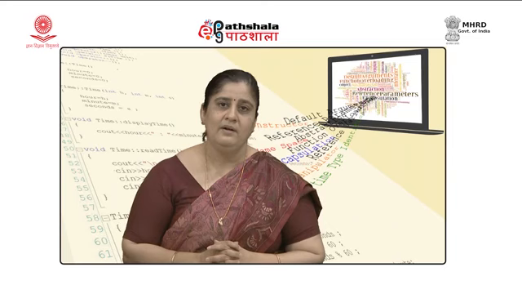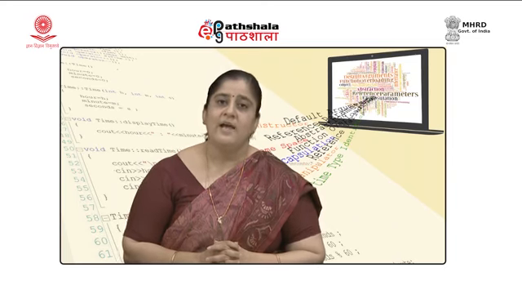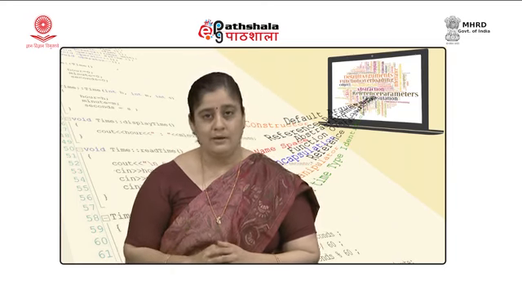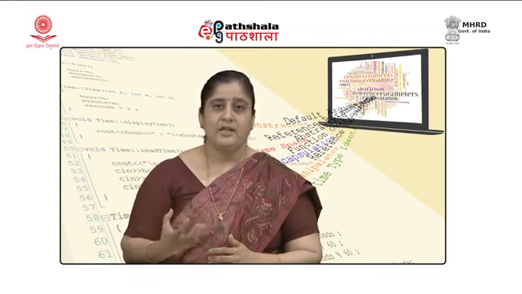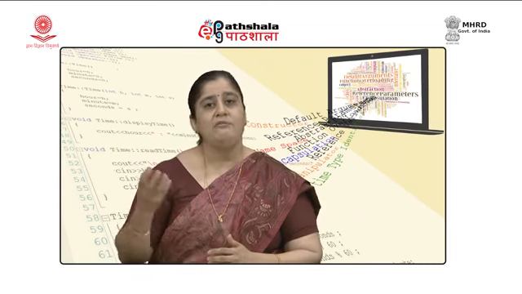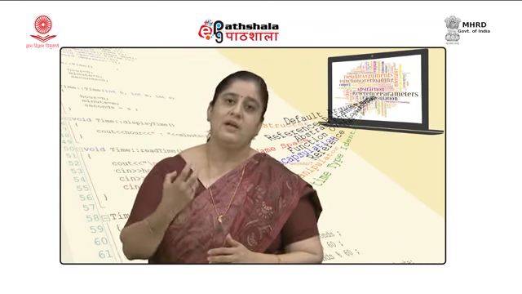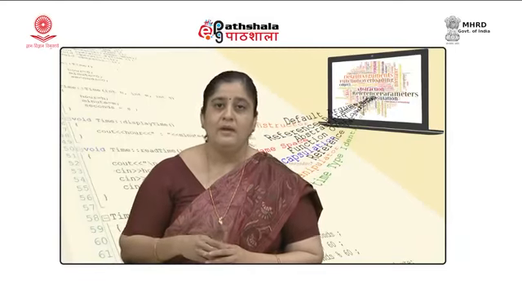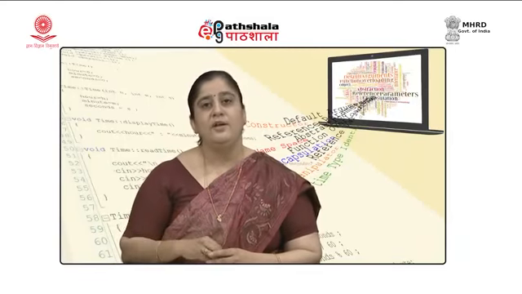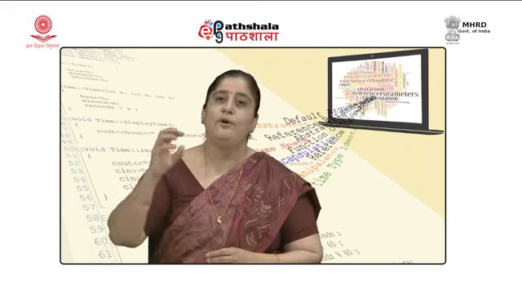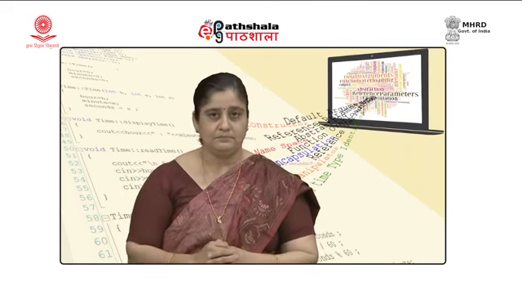You would recall that to define a data type, we need to define two things. One, the data aspect of it, that is, the kind of values the variable of the data type will be able to hold, and we also need to define what operations are valid on the variables of that data type.